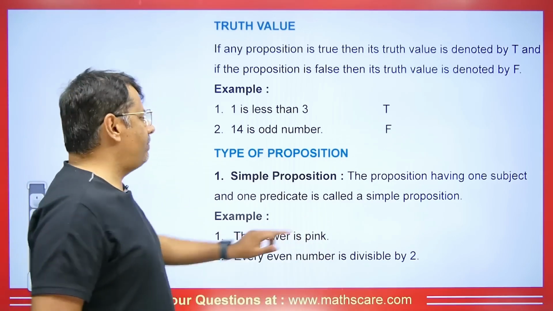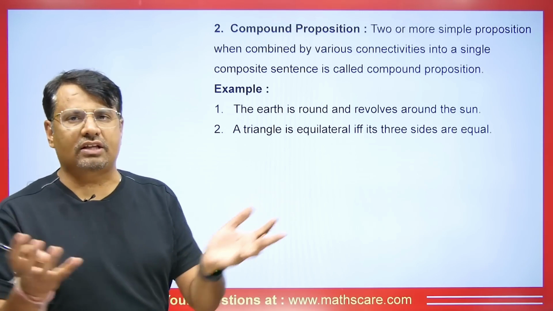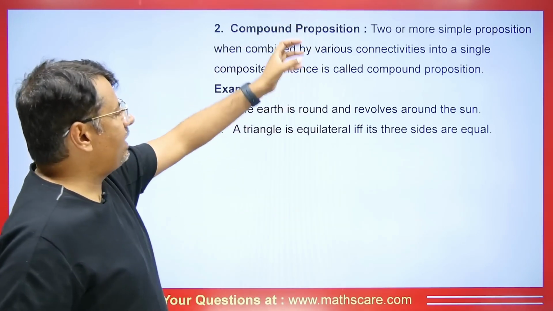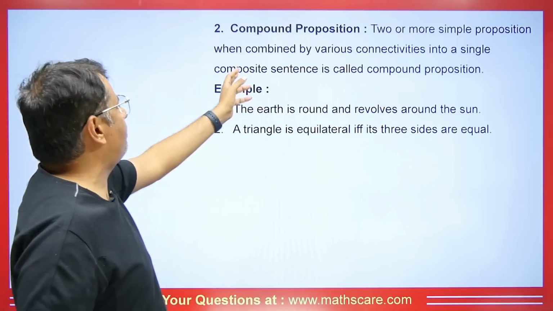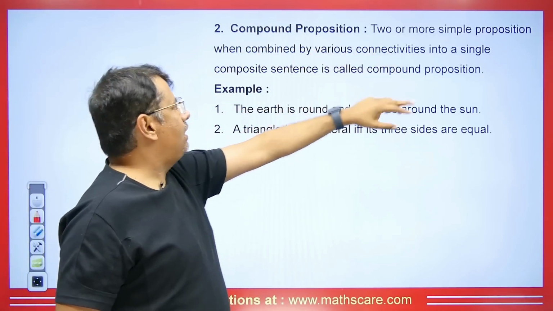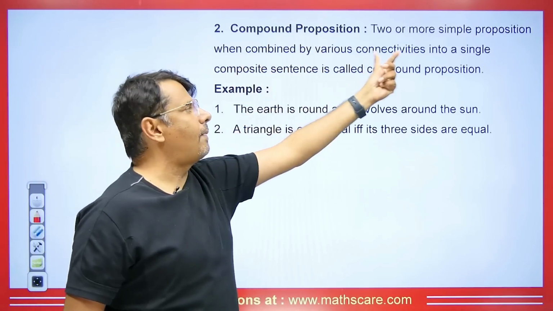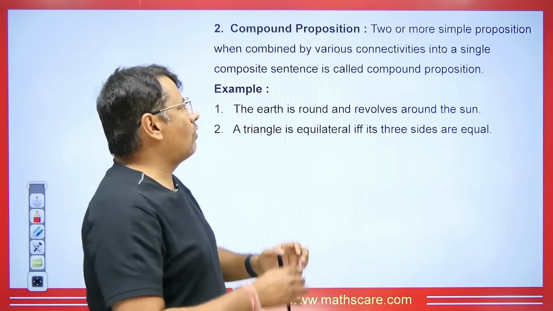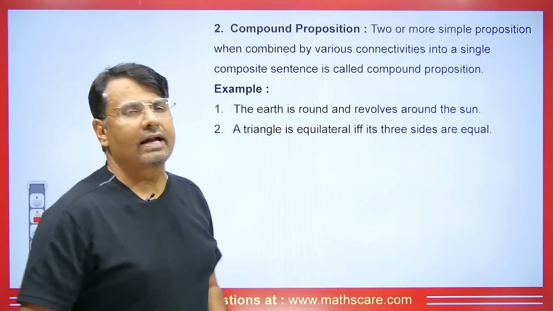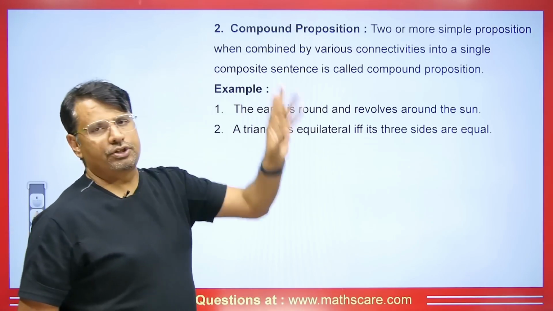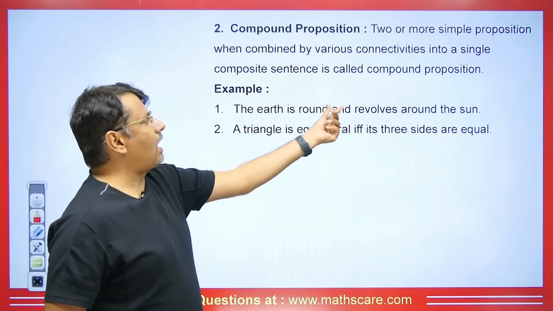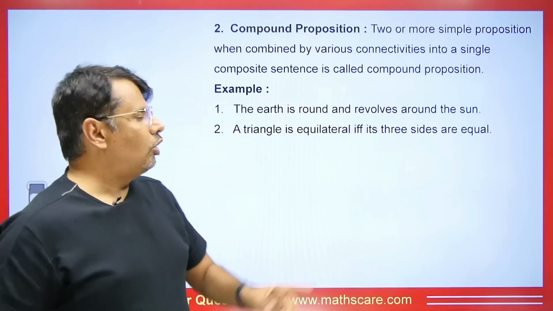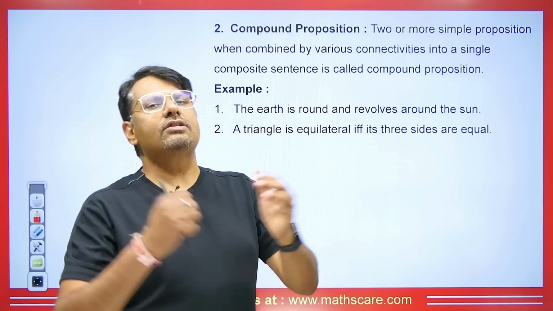Okay? And when we have two statements combined, in that case such propositions are known as compound propositions. Two or more simple propositions when combined by various connectives into a single composite sentence is called a compound proposition. So when we have two or three simple sentences connected together and a new statement is made after they are connected, such a statement is known as a compound statement, right? Or compound proposition. Let's take an example. The earth is round and revolves around the sun. So there are two statements here. One is that the earth is round and the other statement is that it revolves around the sun, right?